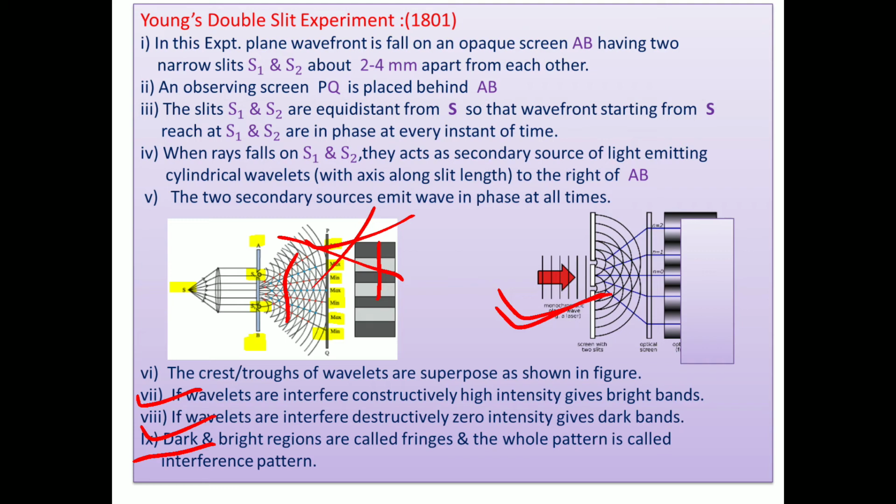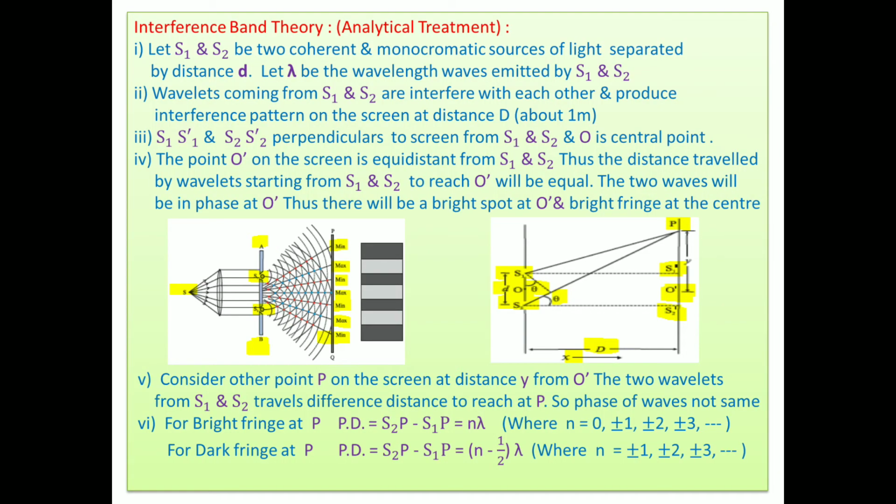Now we go to another topic: interference band theory, or the analytical treatment given to the interference pattern in Young's double slit experiment. Here again the same thing is there. The slit source is here, a point source, and light is incident on the convex lens. After refraction, the light goes parallel, in the form of a plane wavefront, and it is incident on S1 and S2. They interfere and produce an interference pattern. This is the diagram, and thereafter it is shown analytically with the help of a figure.